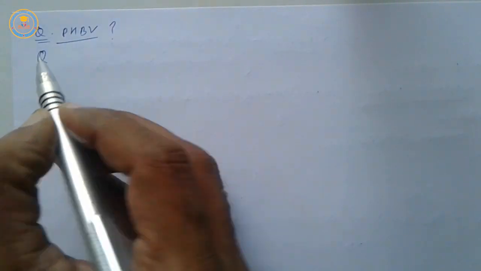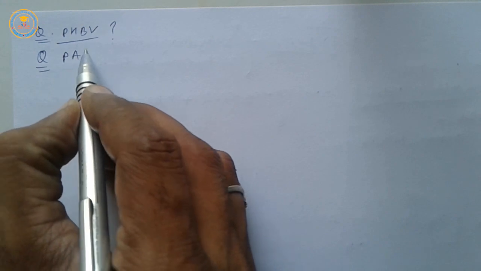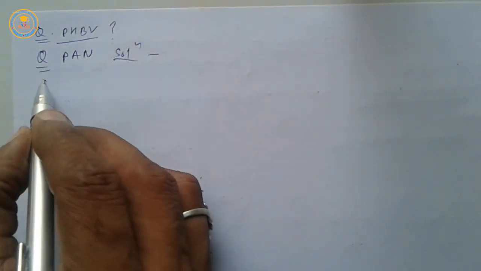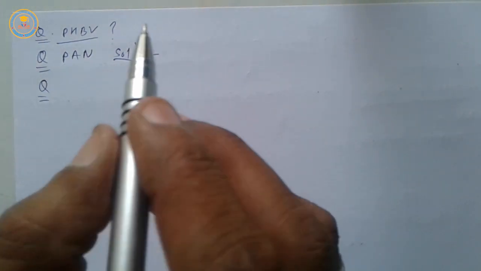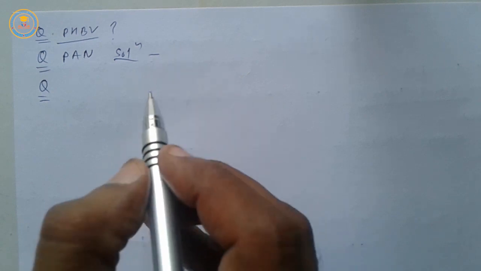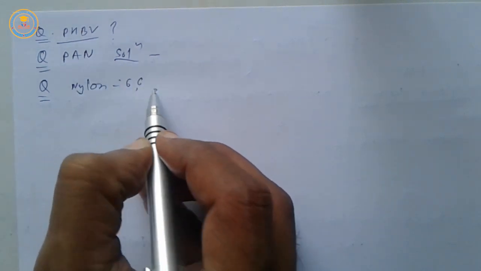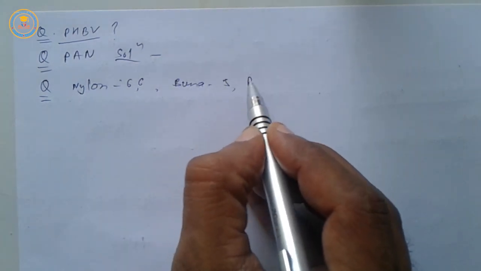Now next question for exercise. What is the other name of PAN? Very important. Solution is Orlon or Acrilan. Next question for exercise. Arrange the following polymers in increasing order of intermolecular forces: nylon 66, Buna-S, and PE.